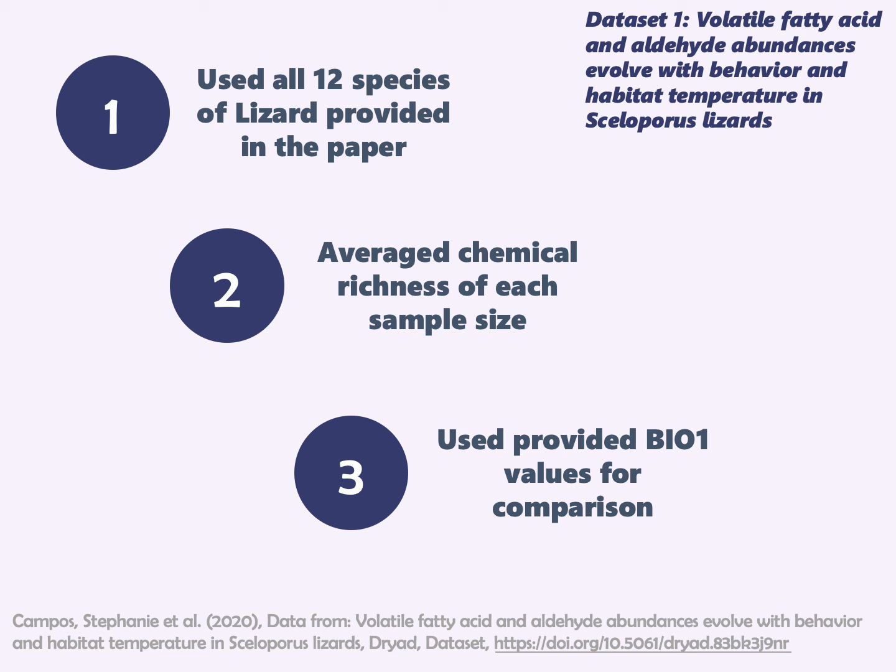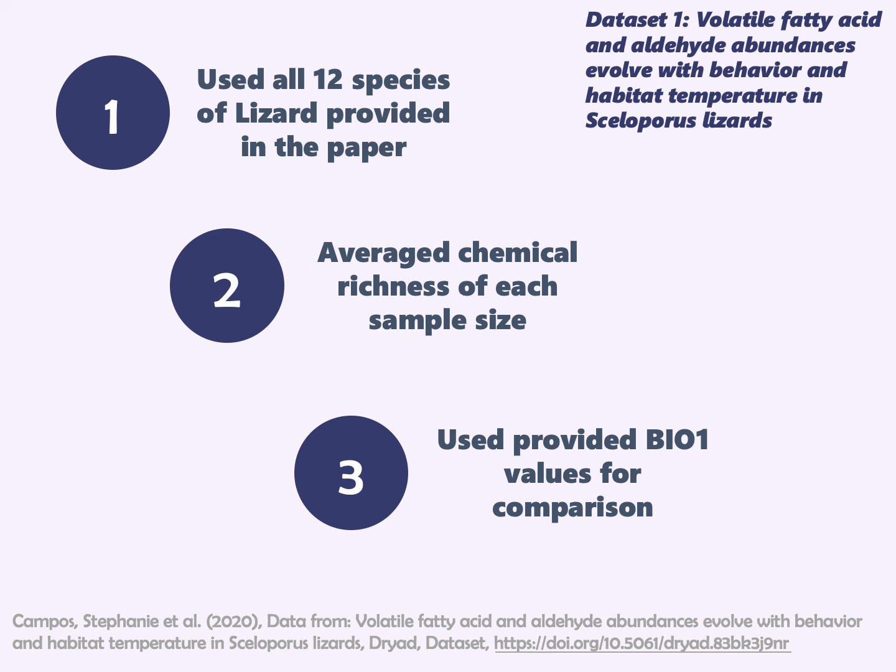I was focusing on the chemical richness of the scent marks of each species of lizards. The chemical richness of each species was provided in the dataset in a column labeled richness, and because the average of each sample wasn't given, and I was given the richness of each sample instead, I took the average of the chemical richness of the samples provided for each species and used that as my value for chemical richness for the respective species.